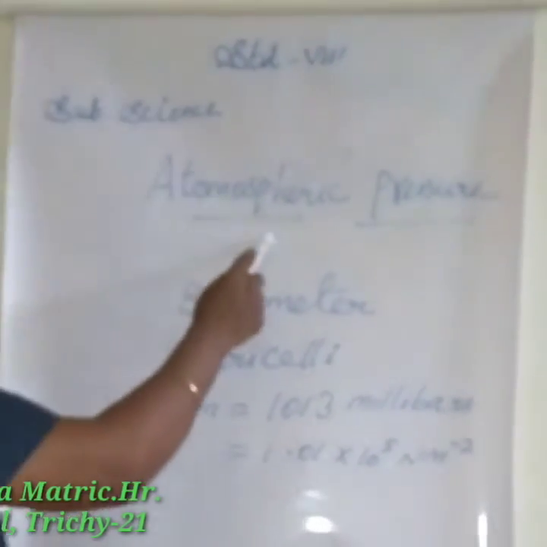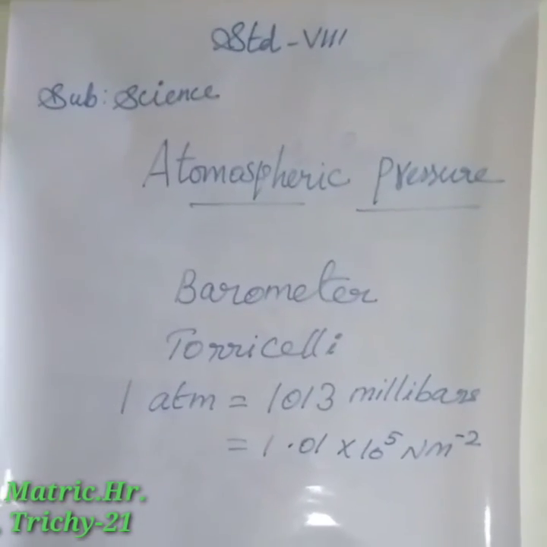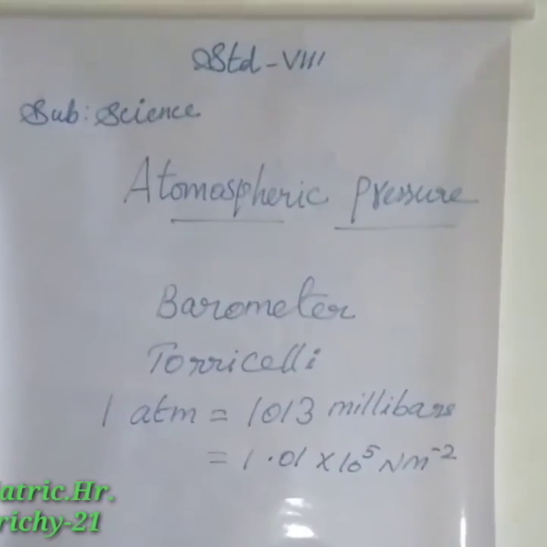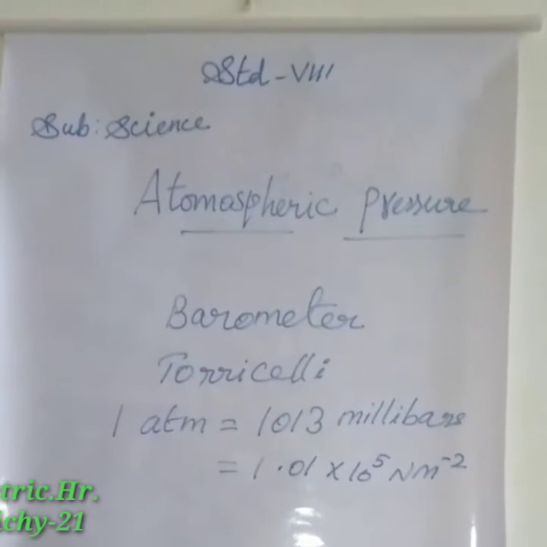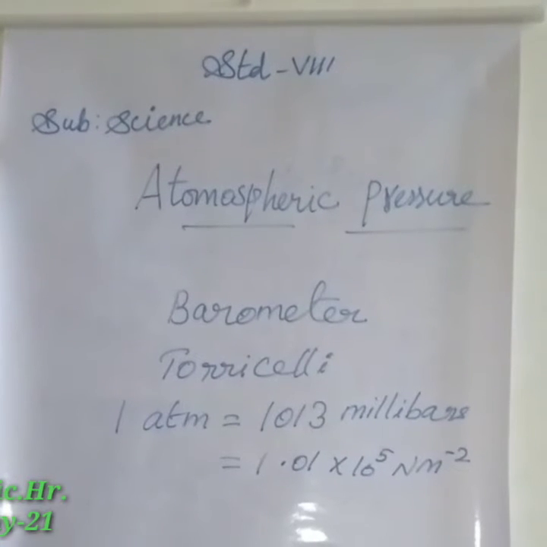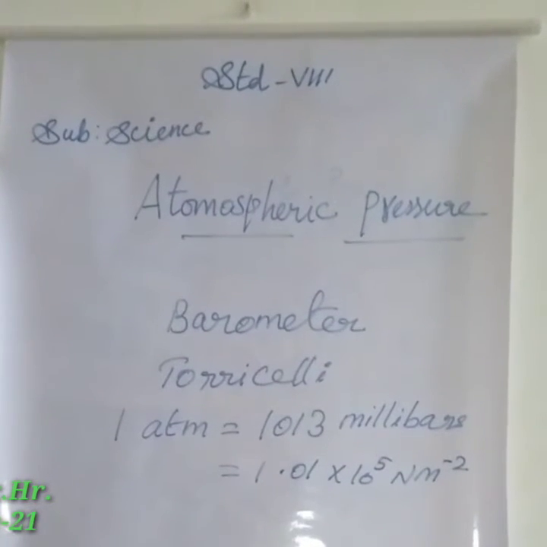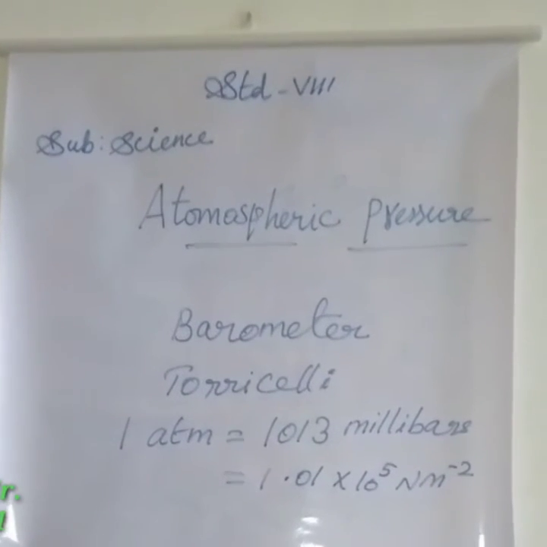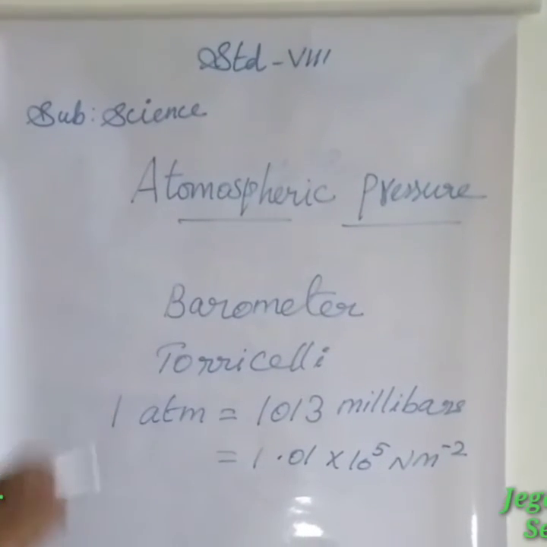Next topic, atmospheric pressure. The amount of force or weight of the atmospheric air that acts downward on the surface of the earth is known as atmospheric pressure.